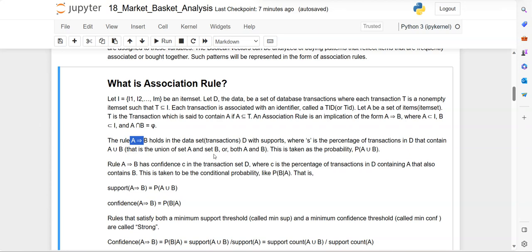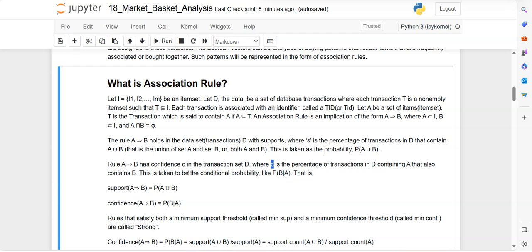We can set the minimum support threshold value. Similarly, an association rule also has confidence, which we denote by C, which is nothing but the percentage of transactions in D containing A and also B. So you need to understand the meaning of support and the meaning of confidence.